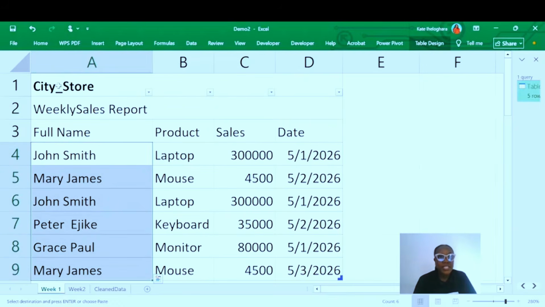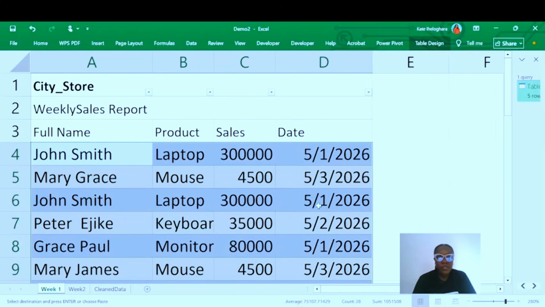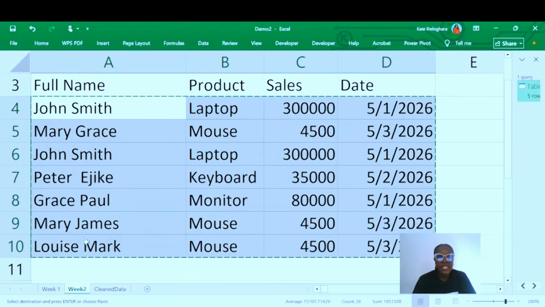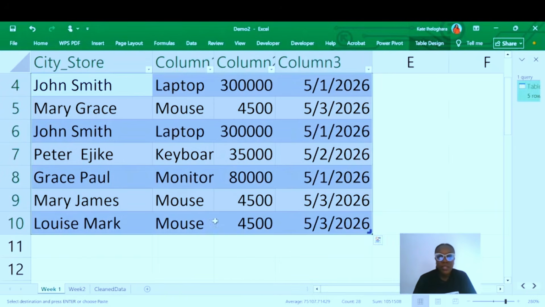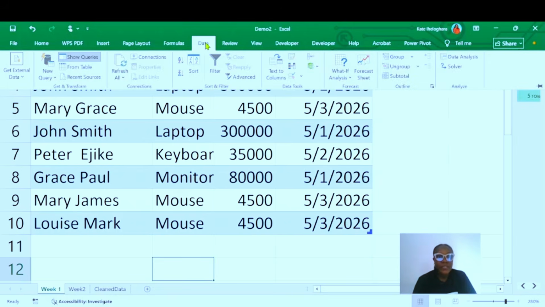Remember, this has the same weekly sales report and the rest. So we are going to paste this here. So you can see Louisa and Louis Mark, and you can see that we have moved this data to this. And just click Control X, save the data, and go to your data.